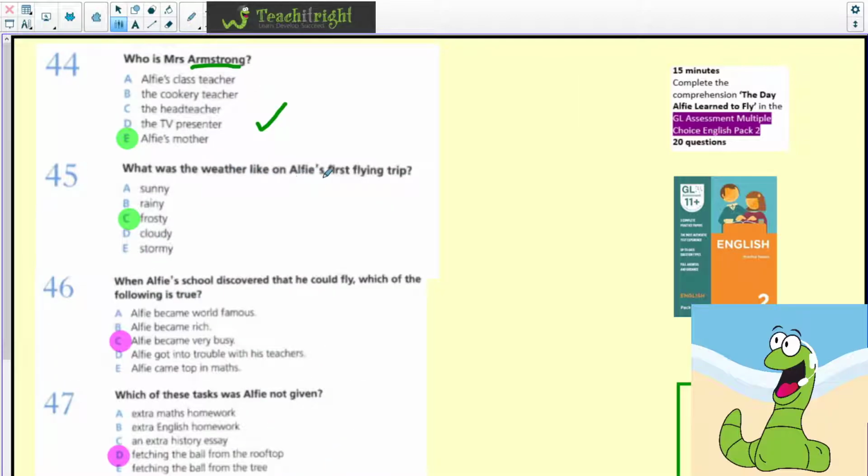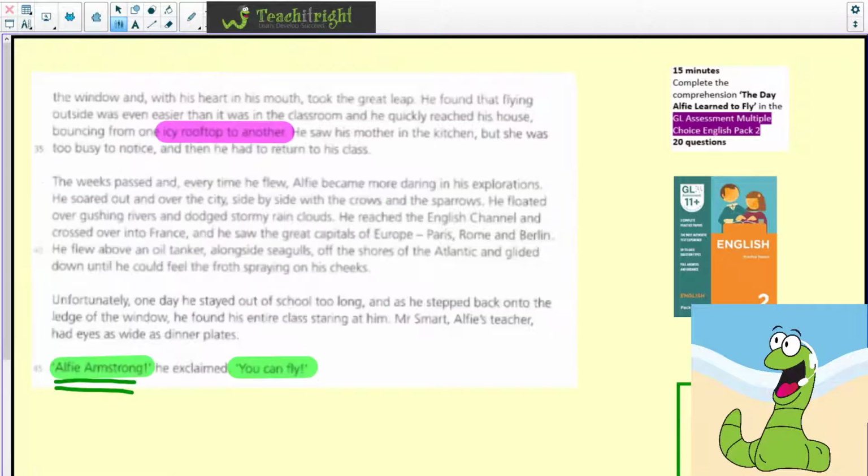What was the weather like on Alfie's first flying trip? Well, it was actually frosty. And again, we can prove that because if we go back to the text, it talks about icy rooftop. So just going back a bit, bouncing from one icy rooftop to another.